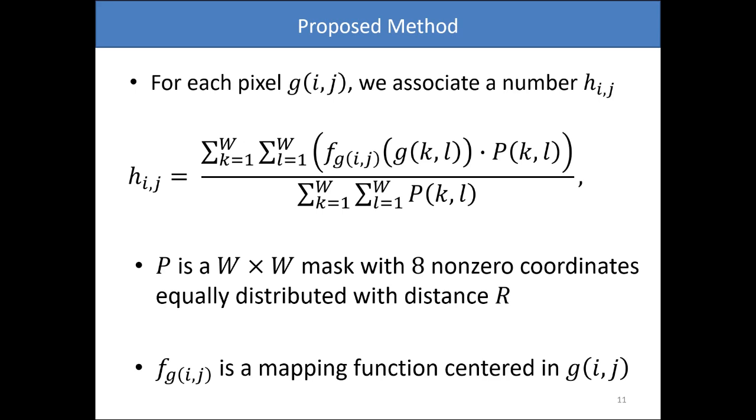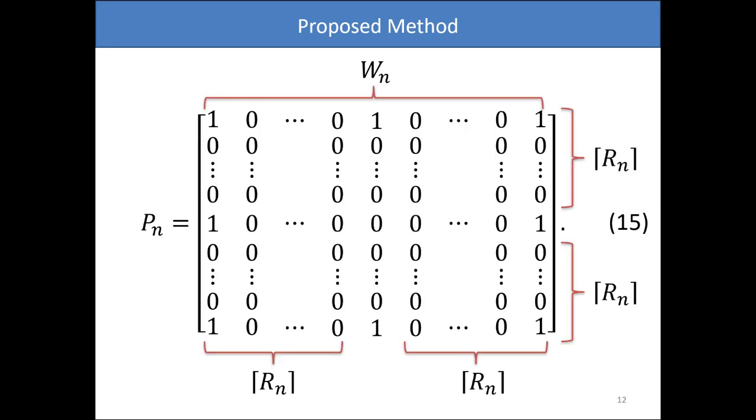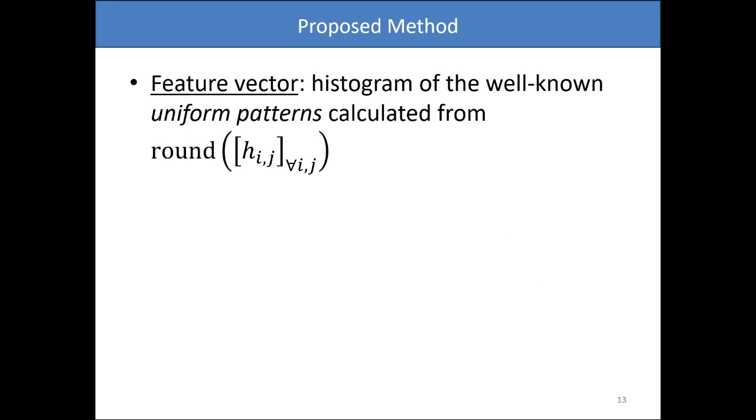In general, the non-zero pixels of this mask are at the margins of this matrix, and F is a mapping function, which must be smooth in its domain and must be defined according to the central pixel of the considered block. Here we can see an example of the mask P. Consider the radius Rn. As a feature vector, we calculate the histogram of the uniform PP patterns from the rounded values of the matrix H.